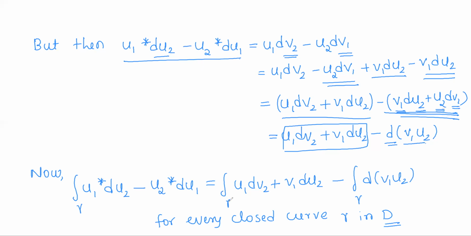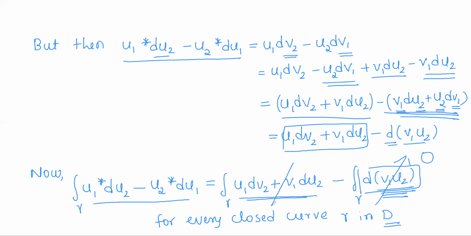Now consider the integral of u1 star du2 minus u2 star du1 for any closed curve gamma in D. So its integral will be this number minus this number. So the integral can be separated. So the integral of u1 star du2 minus u2 star du1 will be equal to the integral of this term minus the integral of this. But as this is an exact differential, its integral over any closed curve will be 0.